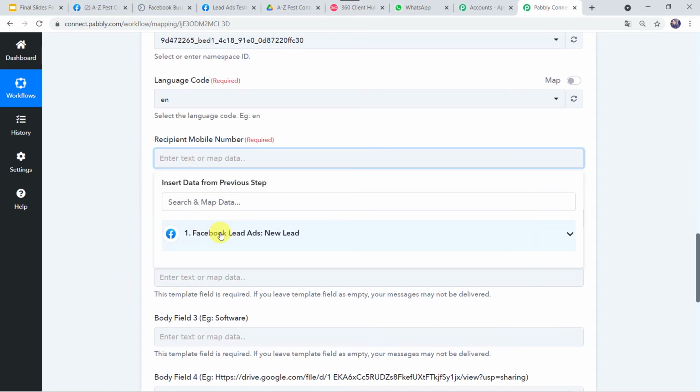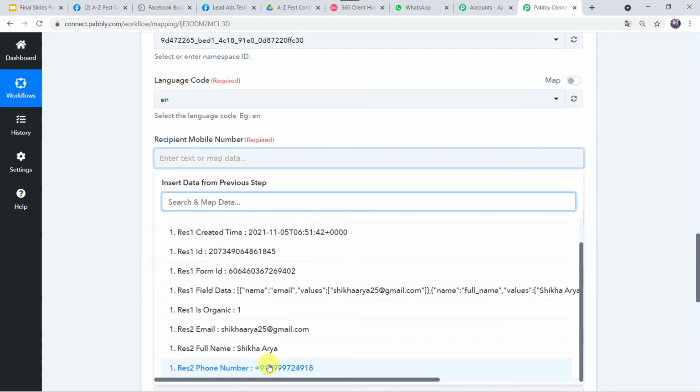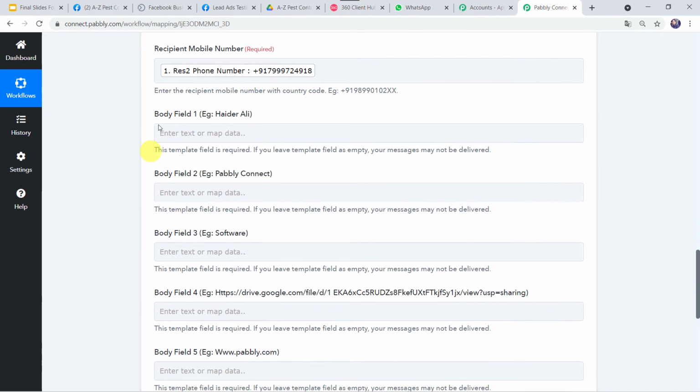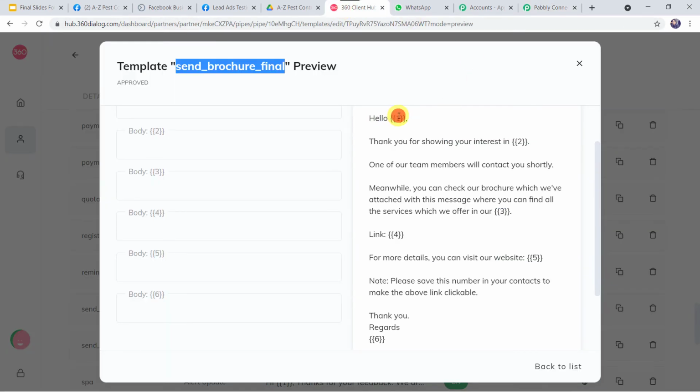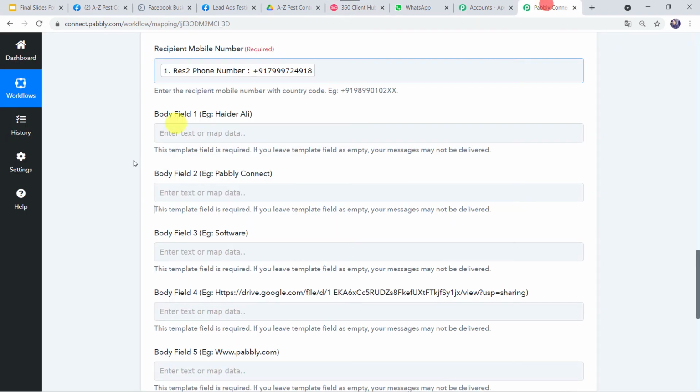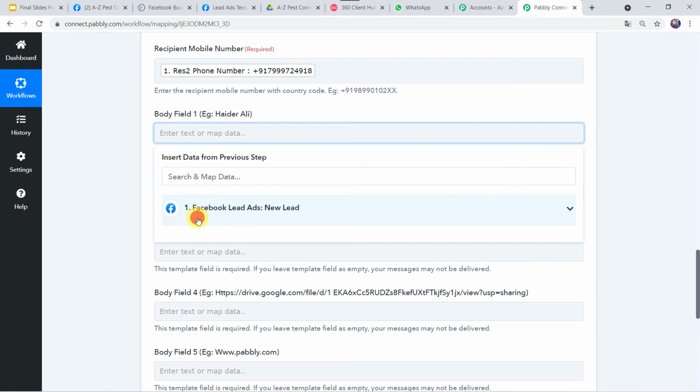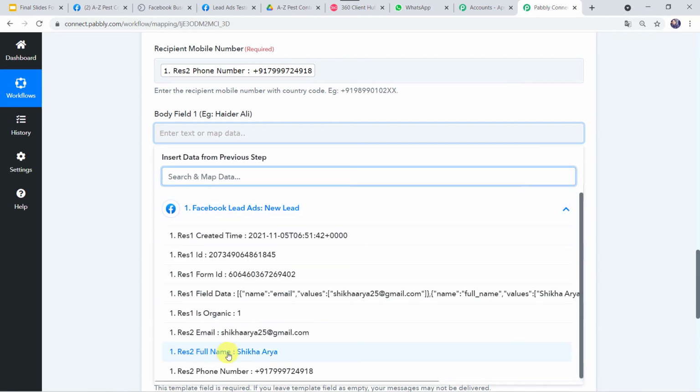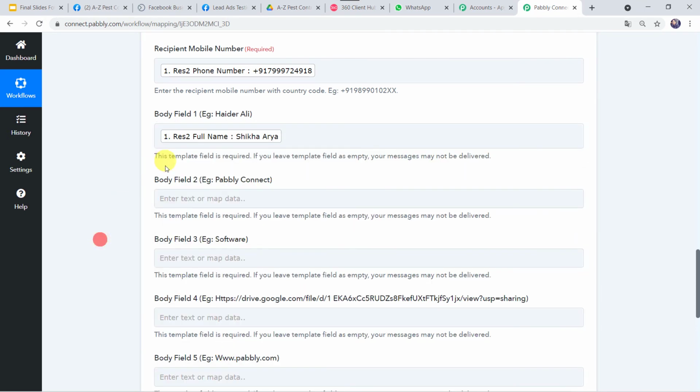Let us give the recipient mobile number from Facebook lead ads, and the mobile number is this. Now we want body field 1, example Heather Ali, that's the name of a person. Here in the template we want hello, and the customer name. So I'll go back to Pabbly Connect and here we have to map the name of the customer from Facebook lead ads, and the name was Shikha Arya.